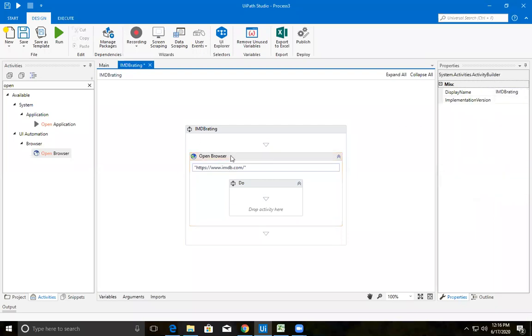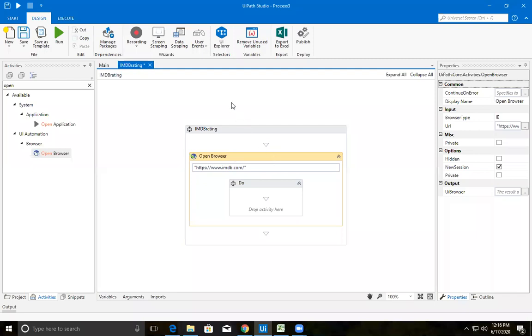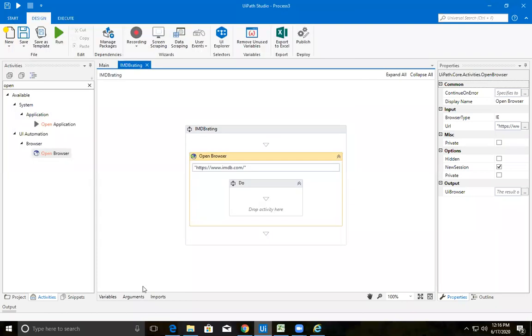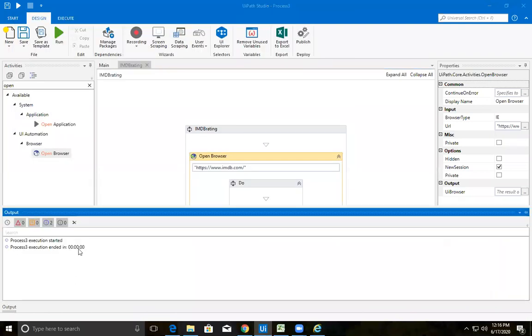If you don't have IE, please install IE on your systems. Let me check, because that is very important, as the browser needs to open. Yes, IMDb has been opened. So this is fine. The output you need is that it opens the application and reverts back to UiPath without any errors. So process and execution ended. It needs to be without errors. If there is an error, it means that until opening the browser it was fine, but if you want to operate anything in that browser afterward, you may face difficulty. So it is better to select IE here.